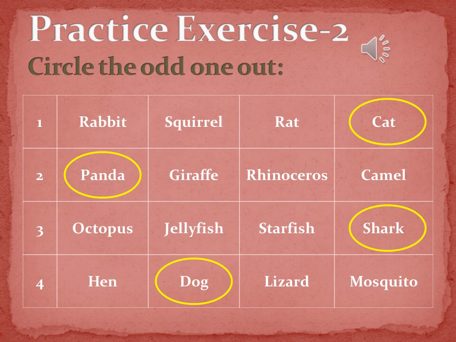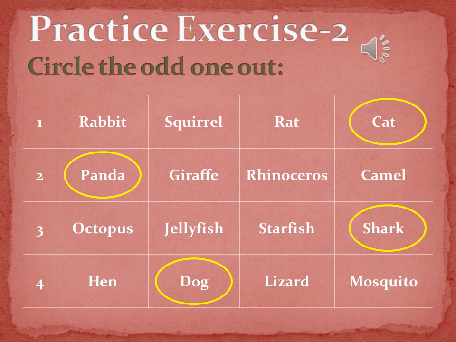Second question is, circle the odd one out. Coming to first row, rabbit, squirrel, rat and cat. So in this row, cat is odd one out, because rabbit, squirrel and rat are rodents. They have their incisor teeth, which keep growing throughout their lives, so they gnaw or nibble things. So they are rodents, but cat is not a rodent.